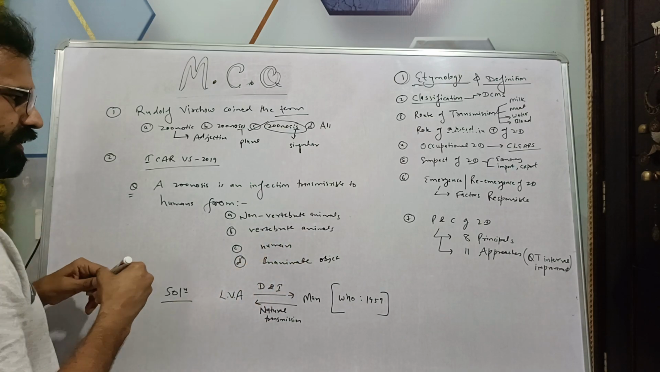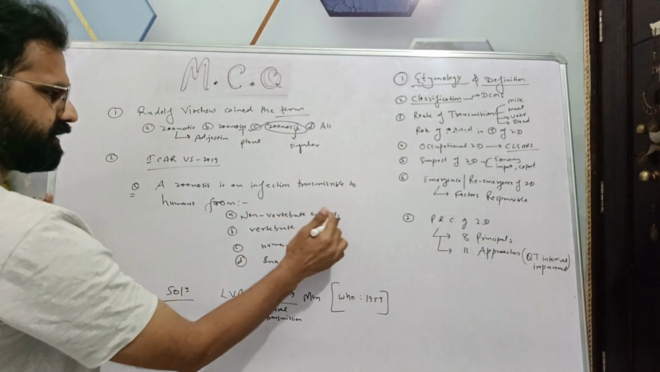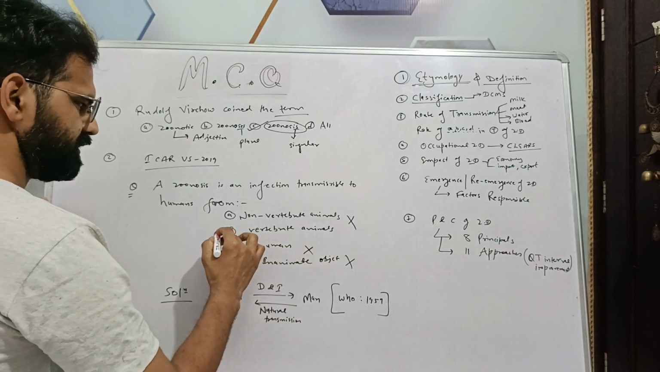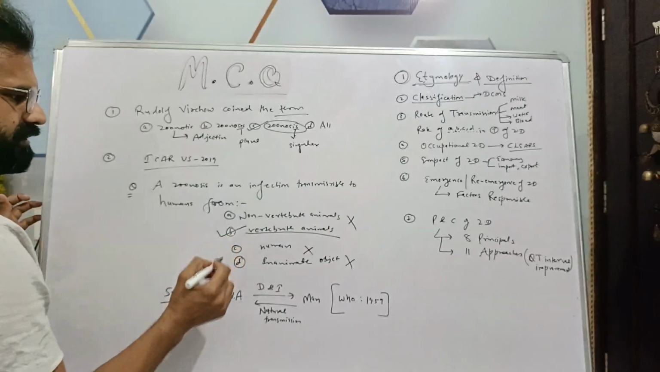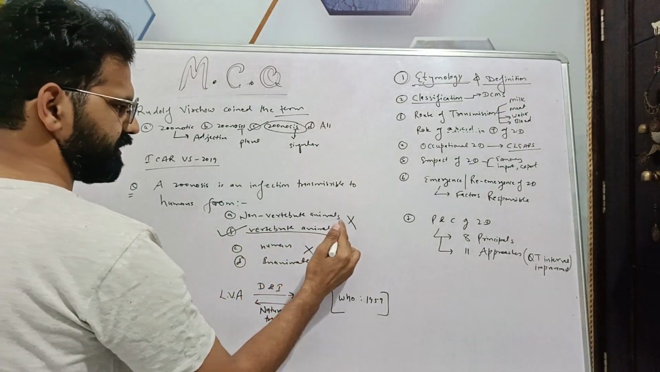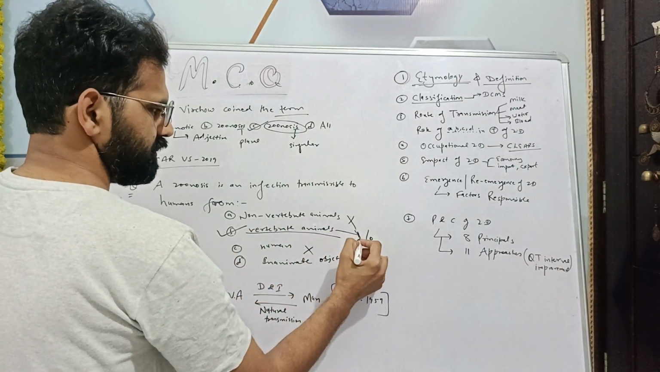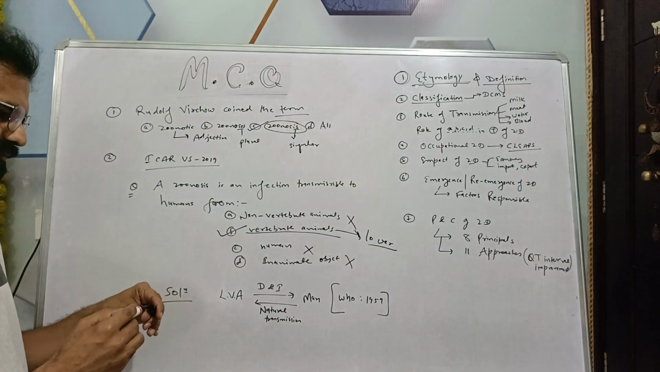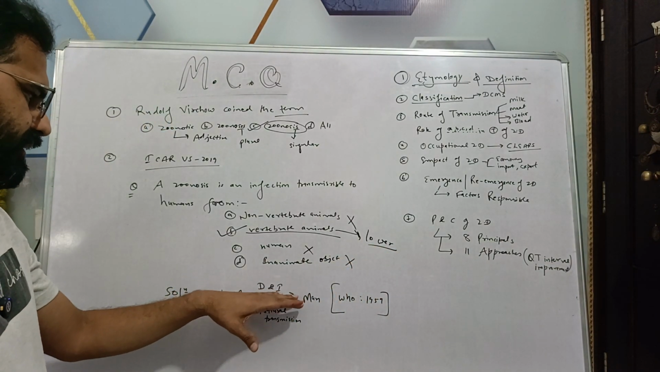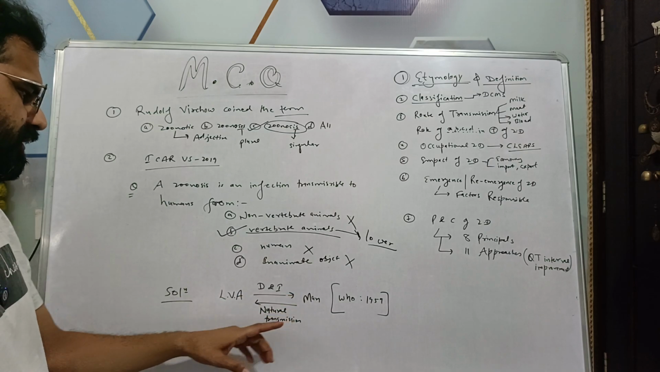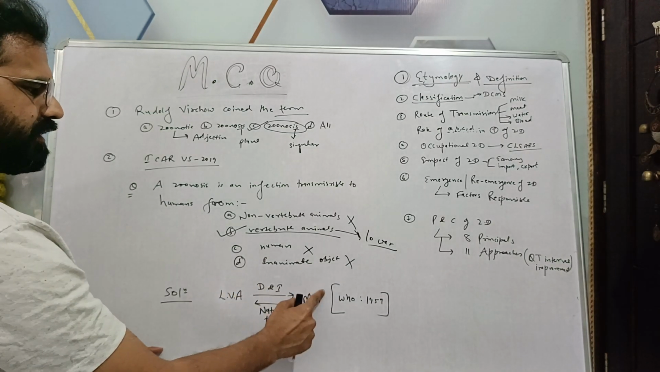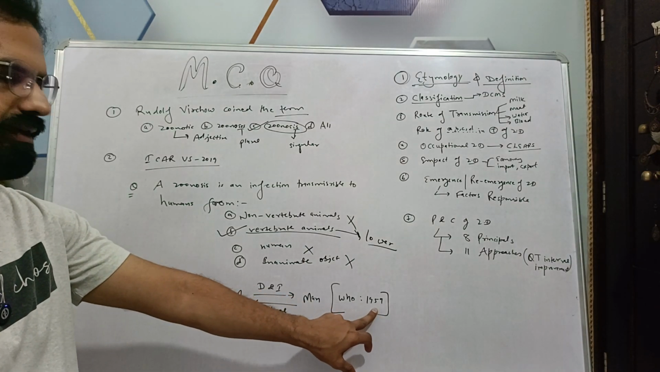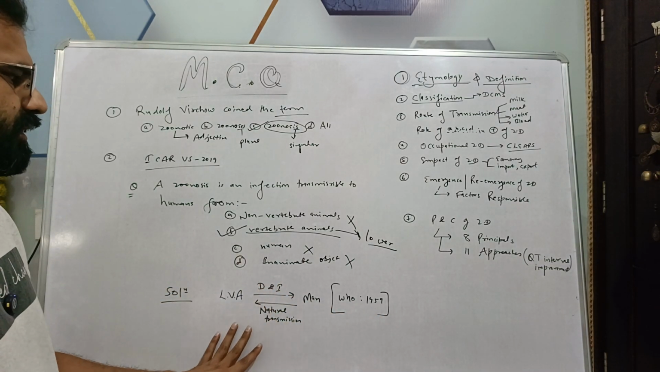No. Non-vertebrate, human to human, not inanimate. These are the vertebrate animals. Which vertebrate animals? These are the lower vertebrate animals. So disease and infection naturally transmitted between LVA and man. That is your WHO 1959 standard definition.